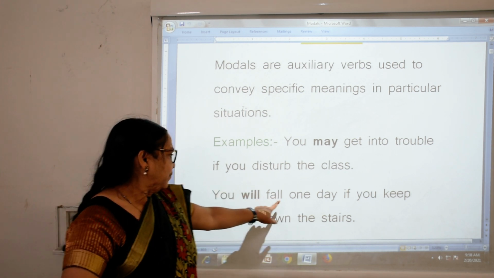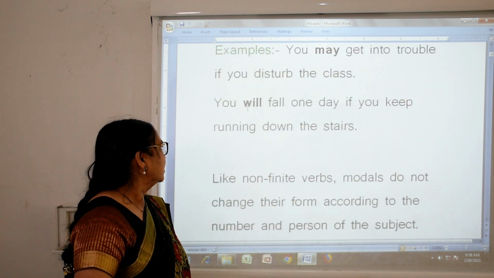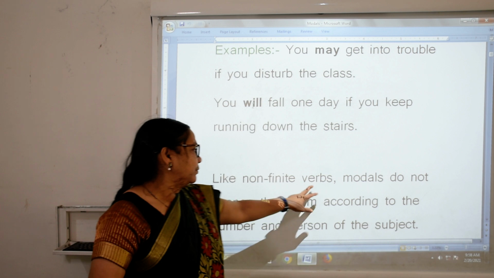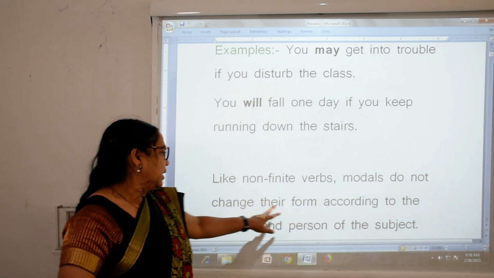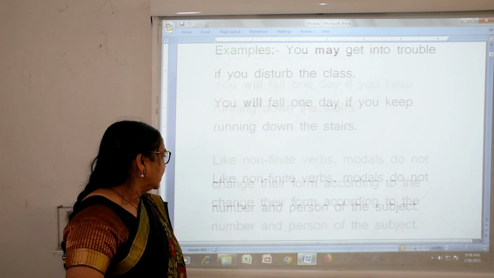You will fall one day if you keep running down the stairs. You will fall. Like non-finite verbs, modals do not change their form according to the number and person of the subject.